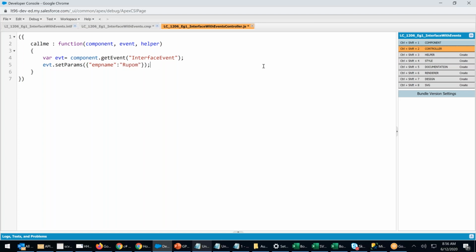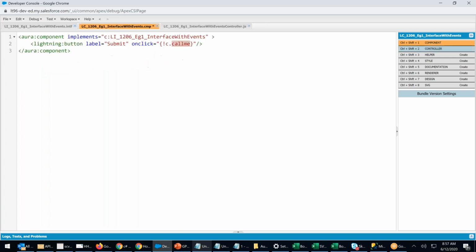Now I've set the param and I'll fire the event. EVT dot fire. Control S. The event is fired and the data is passed. I could have used an aura input with an attribute and passed that attribute, whatever the input value, through the button. But I'm directly hard coding it.